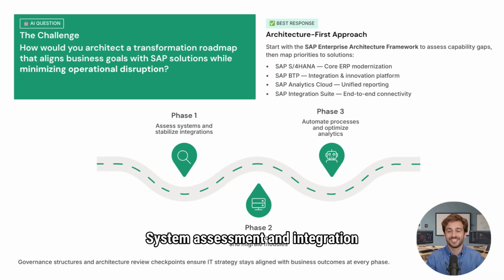Phase 1, System Assessment and Integration Stabilization. Phase 2, Core ERP Modernization. Phase 3, Intelligent Automation and Analytics Optimization. I would also apply gap analysis techniques to prioritize high-value transformation areas while reducing operational risk. Finally, governance structures and architecture review checkpoints would ensure alignment between IT strategy and business outcomes.